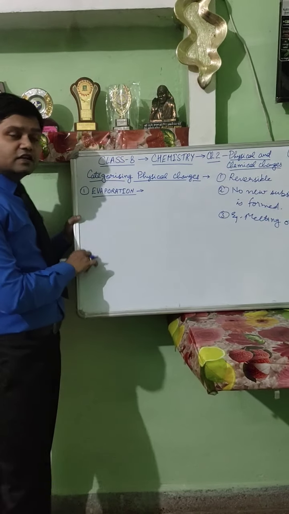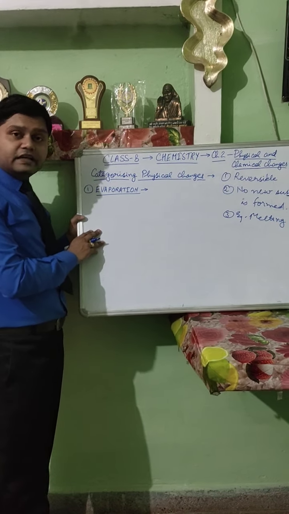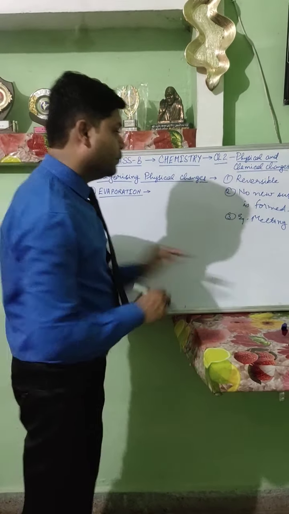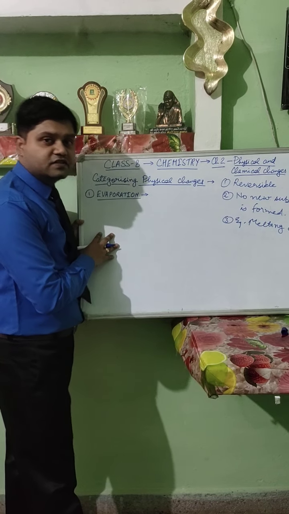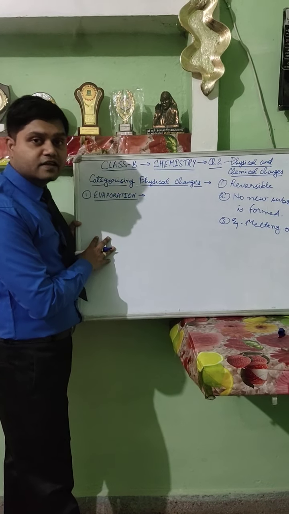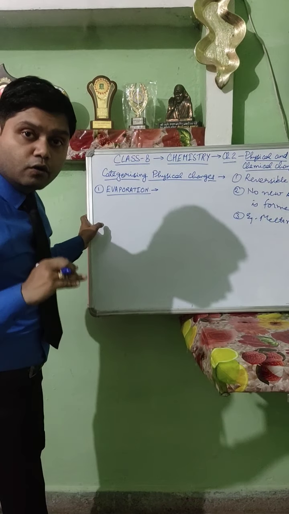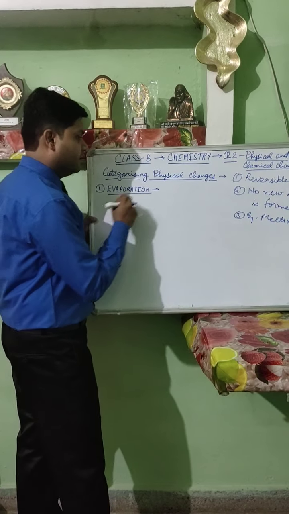Now the first physical change given in our book is evaporation. We have studied evaporation in previous classes also. So what is evaporation?